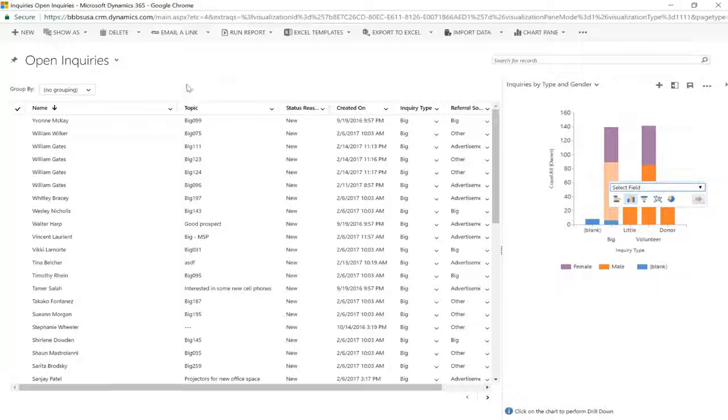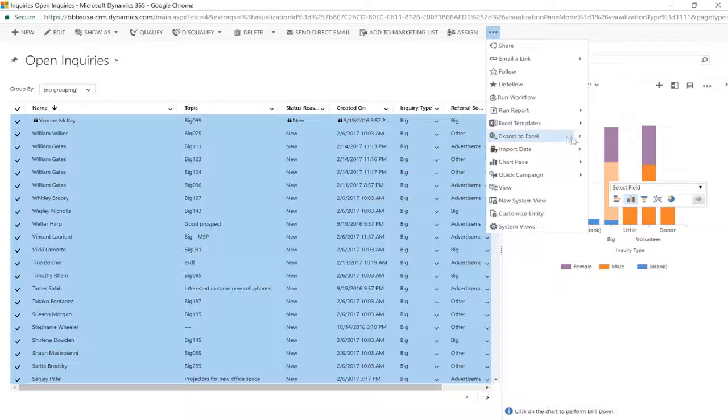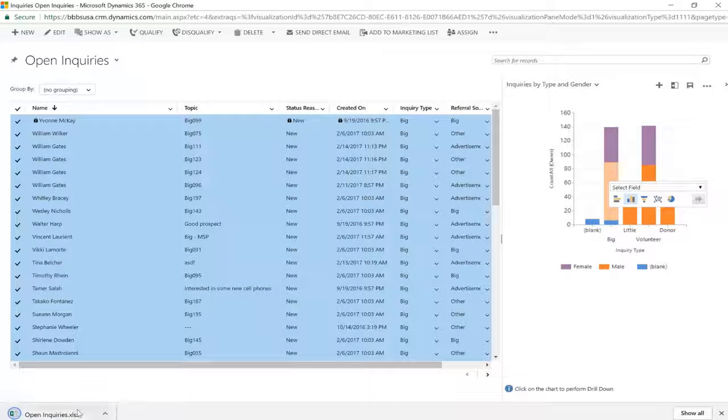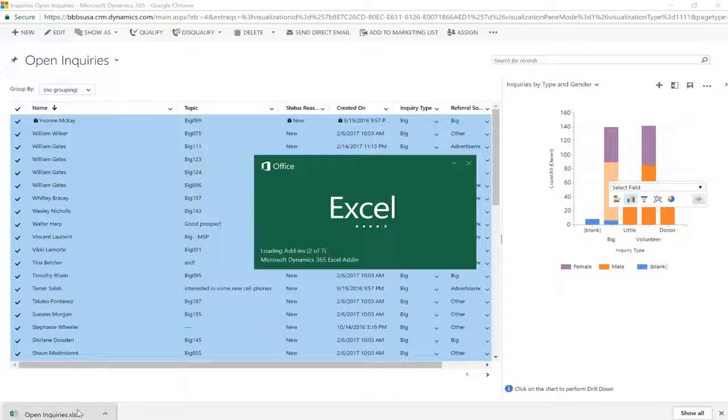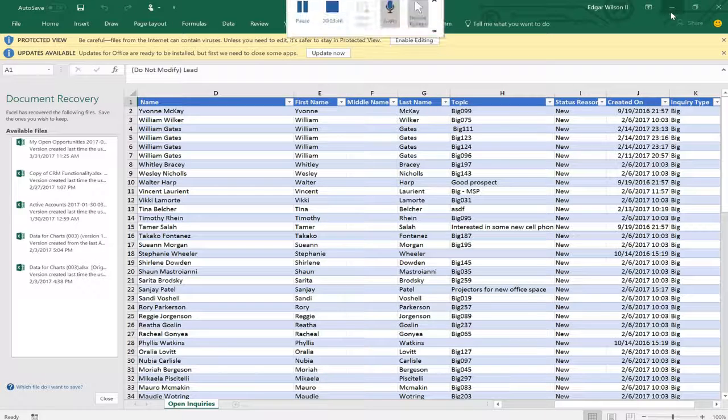And not only that, the really tight integration with Office allows me to export this data out to Excel in a matter of seconds. So I could highlight this data, click here, and then export this data out to Excel in just a few clicks. And not only that, if I wanted to make updates directly to this data and filter it back into my Dynamics 365 platform, I certainly have the ability to do that out of the box, utilizing the functionality that is here within Dynamics. So as you can see here, here's our spreadsheet, and I could send this over to the volunteer coordinator manager or what have you.